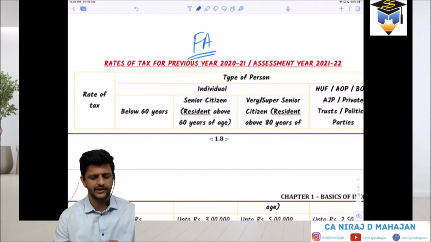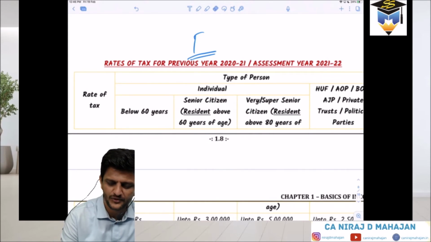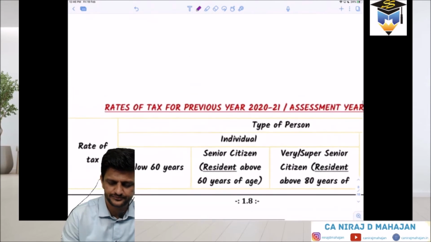That is not a wrong answer, but a Finance Act comes only once a year, just like 1961, 62, 63. For 2021, it has not yet come. So, last year. Okay, let me tell you. Take it, fine. No problem. See, what is the process? I think I told you earlier also.